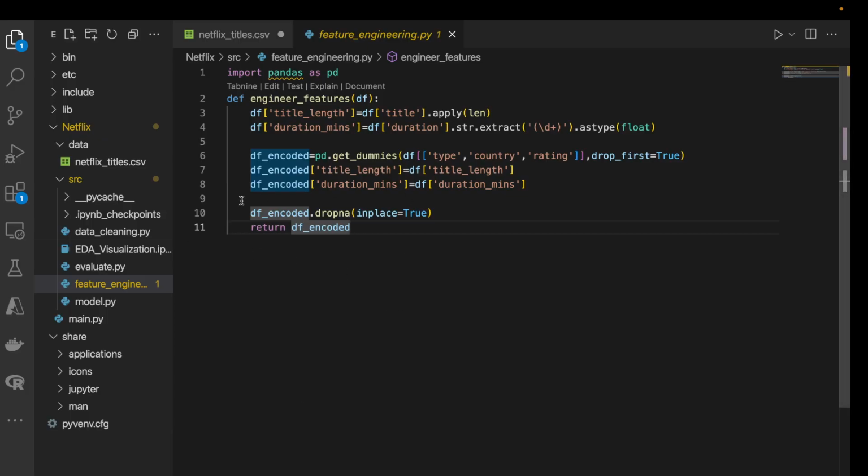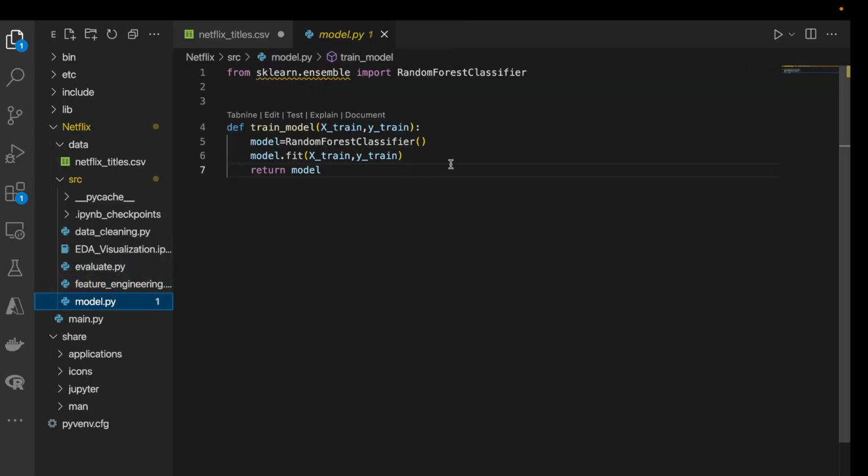Next, now it's time for us to build our classifier. We'll import the random forest classifier, and we'll define a function which imports the random forest and fits our training label and the features into the model and returns the model. So why are we using the random forest model? Because it's considered to be robust, interpretable, and great for quick classification techniques.